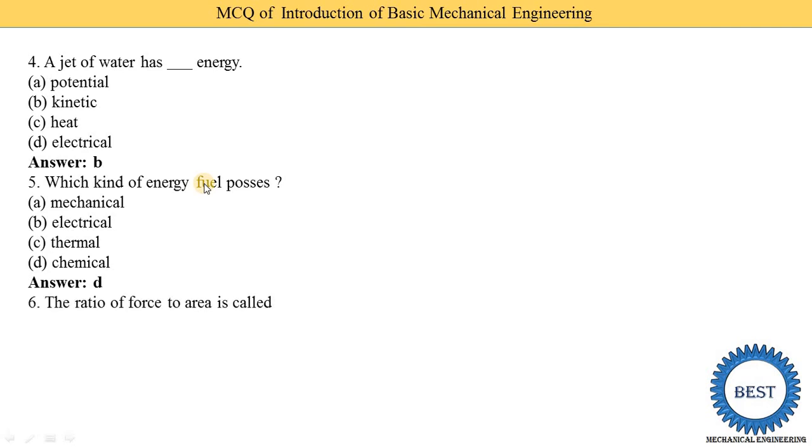The ratio of force to area is called, means force divided by area is the equation of which parameter or which property? Option A is work, option B is heat, option C is force, and option D is pressure. So we know that pressure is equal to force upon area, means force upon area is the equation of pressure. So option D is the correct answer.